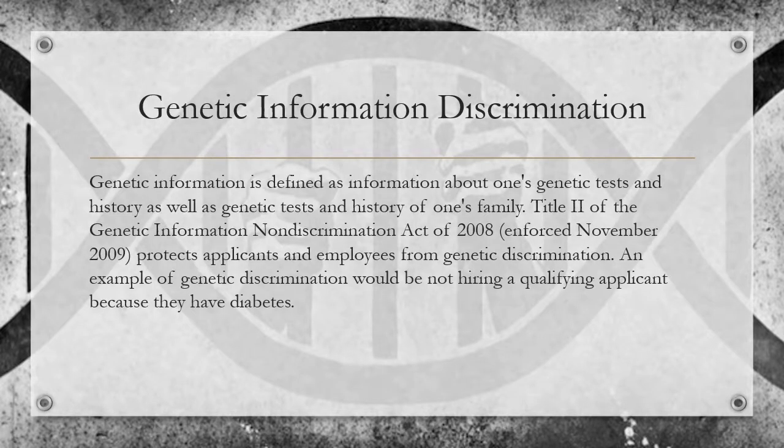Genetic information discrimination. Genetic information is defined as information about one's genetic test and history, as well as genetic tests and history of one's family. Title II of the Genetic Information Non-Discrimination Act of 2008, which was enforced in November of 2009, protects applicants and employees from genetic discrimination. An example of genetic discrimination would be not hiring a qualifying applicant because they have diabetes.